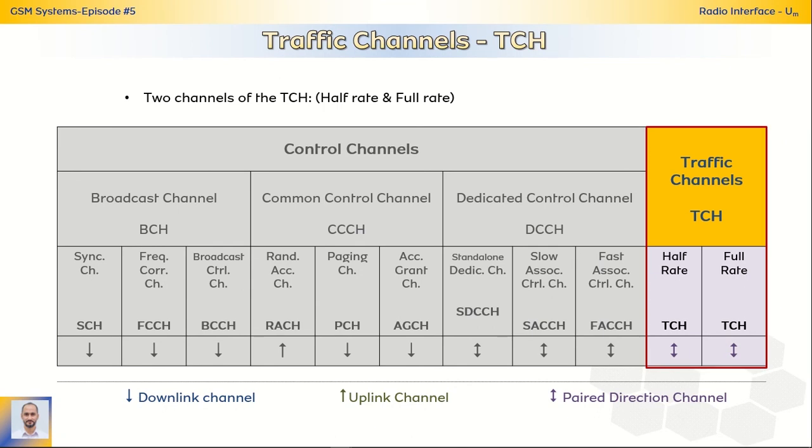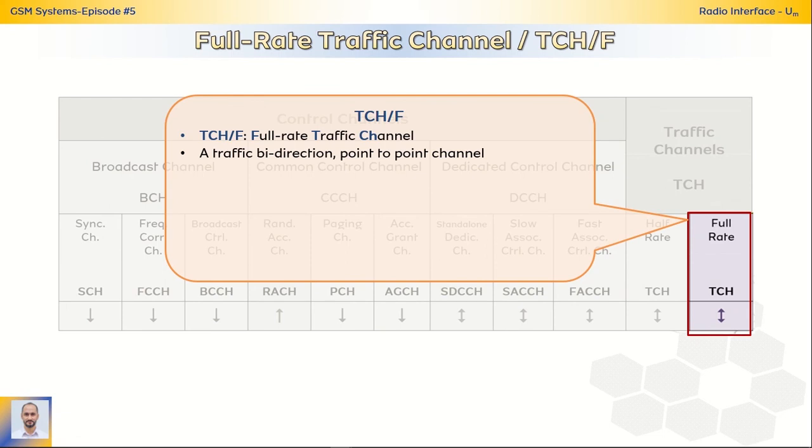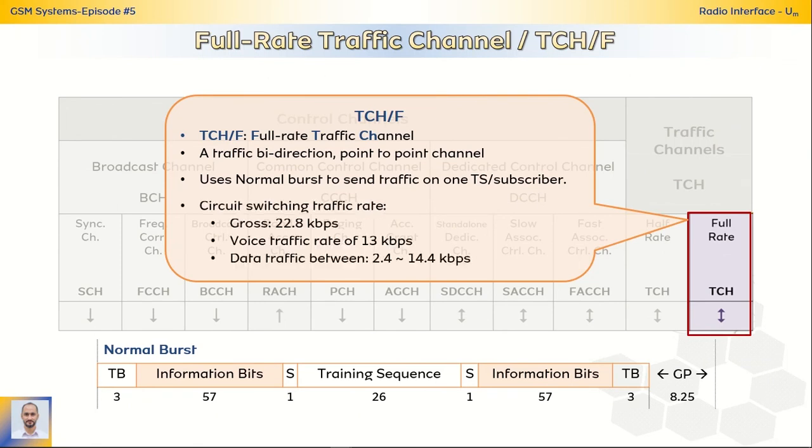We have 2 types of traffic channels, full rate and half rate. The full rate traffic channel is a bidirectional uplink and downlink point-to-point traffic channel. It uses the normal bursts to send the traffic on one time slot for one subscriber. The circuit switching traffic rate is 22.8 kilobit per second gross, 13 kilobit per second voice traffic, and between 2.4 to 14.4 kilobit per second data traffic.